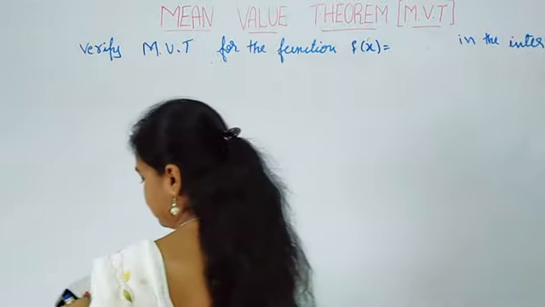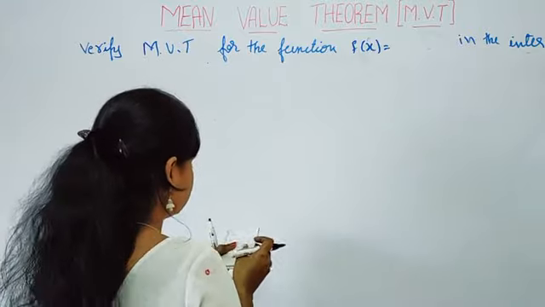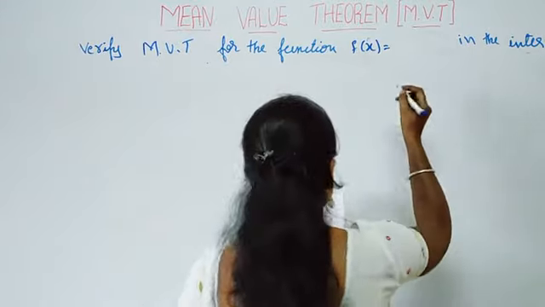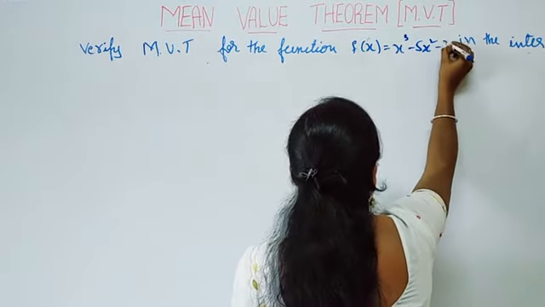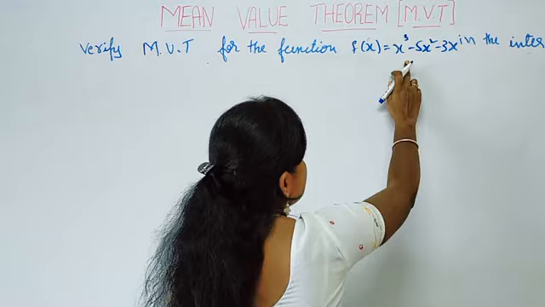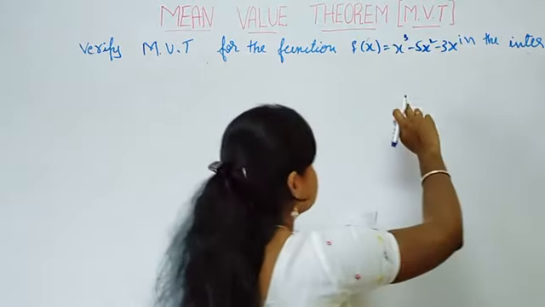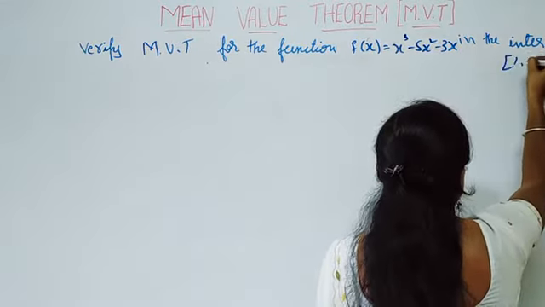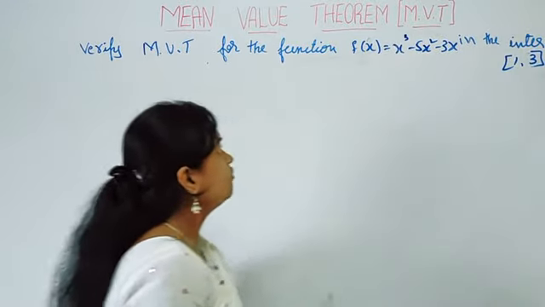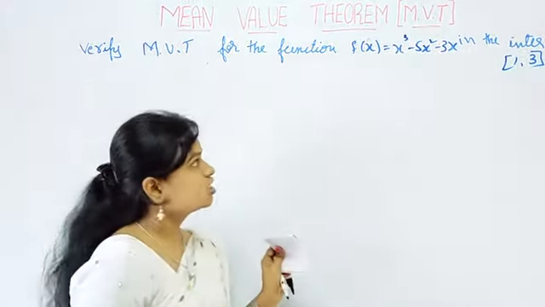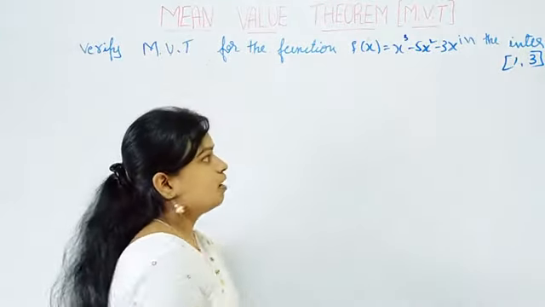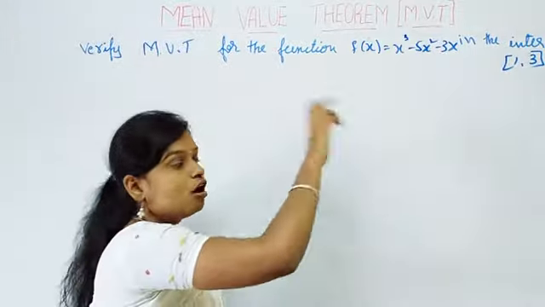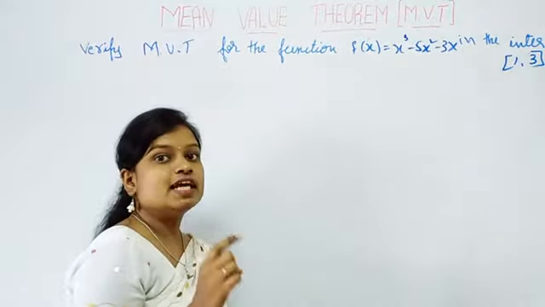So the next problem is verify mean value theorem. Verify mean value theorem for the function f of x is equal to x cube minus 5x square minus 3x in the interval 1 comma 3. See, it is a polynomial of degree what? 3. So we have 3 roots.